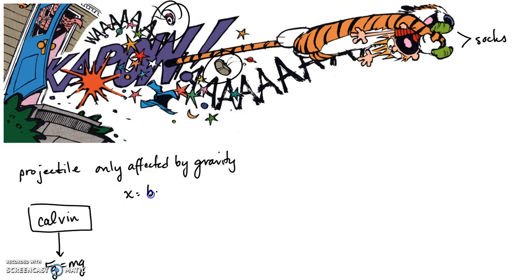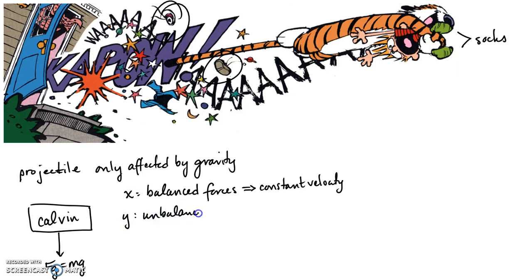So in the x-plane, we have balanced forces, because we have nothing and nothing. And so what that means is we're going to end up with constant velocity. So whatever speed he is hit with, he's going to maintain that speed in the x-plane for all of time. Now in the y-plane, though, if we look at our forces in the y-plane, we definitely have unbalanced forces, because gravity is not being balanced out with anything. So that means that we are going to be experiencing acceleration.